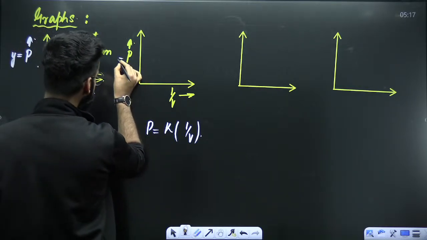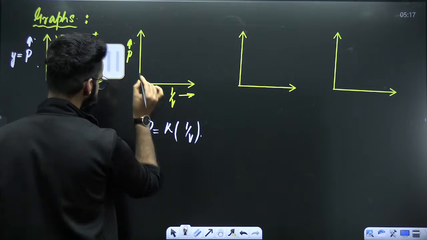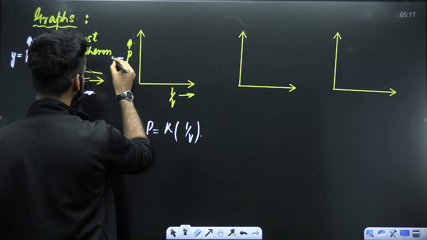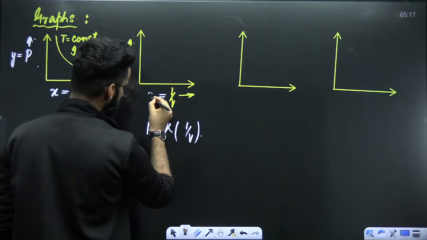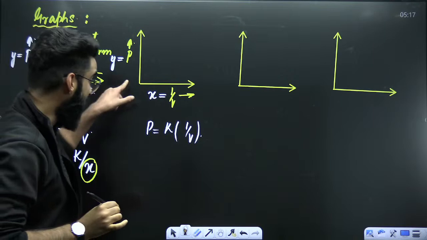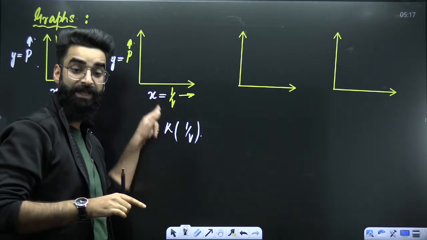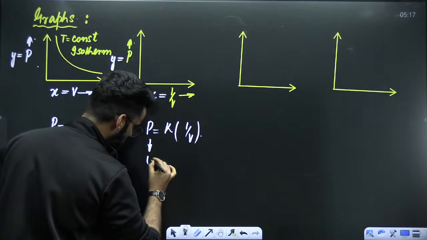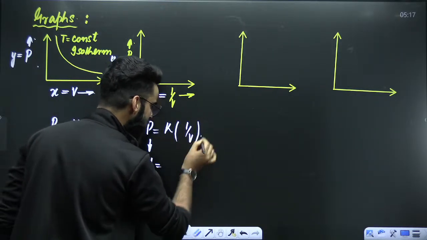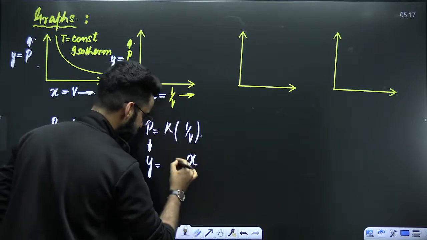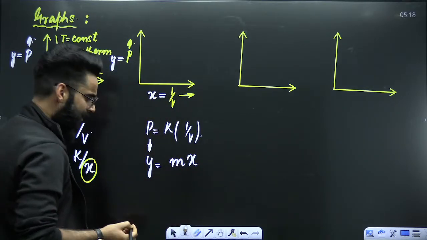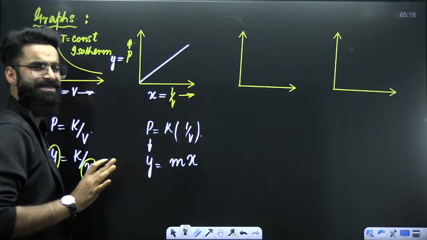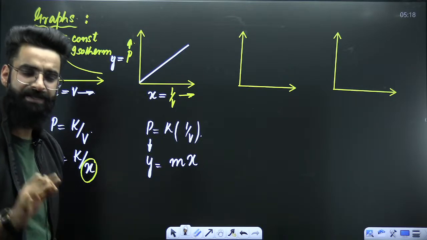Now, dear students, this pressure you are plotting along the y-axis, and this 1 by V you are plotting along the x-axis. Along the x-axis you are not plotting volume, you are plotting 1 by volume. So in this equation, P is along the y-axis and this whole term 1 by V is along the x-axis. So this K becomes your m, and y is equal to mx. What is it going to be? It's going to be a straight line passing through the origin.